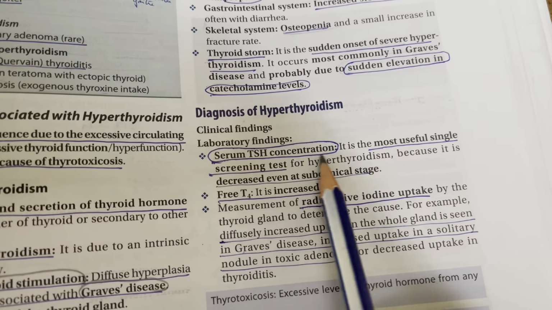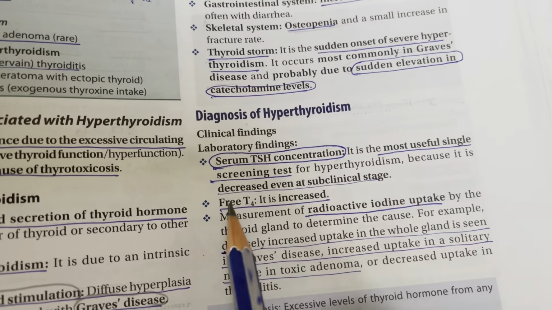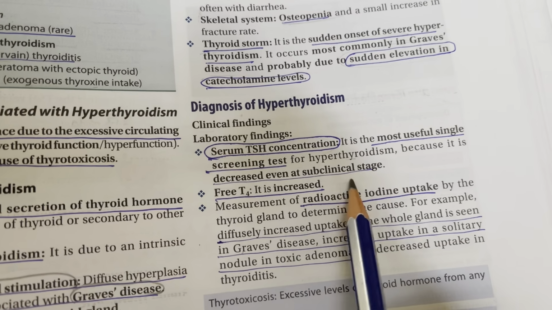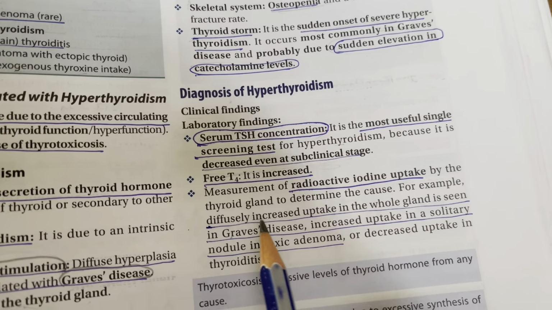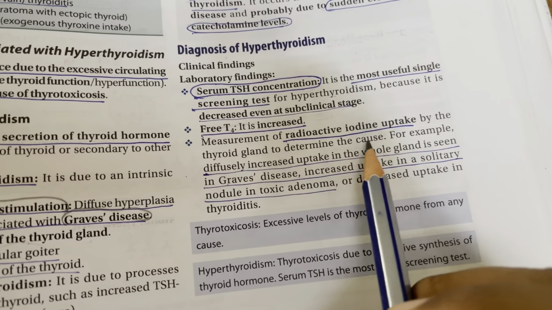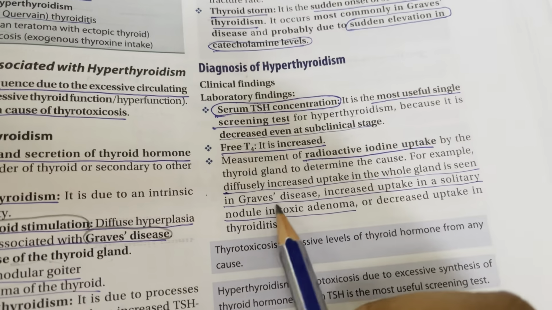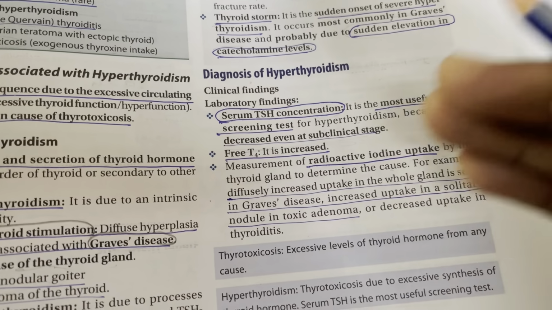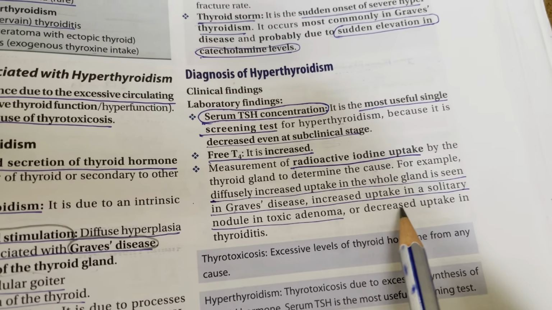So, diagnosis: serum TSH concentration is the single most useful screening test for hyperthyroidism because it is decreased even at the subclinical stage. Free T4 is increased. Measurement of radioactive iodine uptake is also used to determine the cause. For example, it is diffusely increased in Graves' disease. A solitary nodule takes up more iodine in toxic adenoma, and there is decreased uptake in thyroiditis.